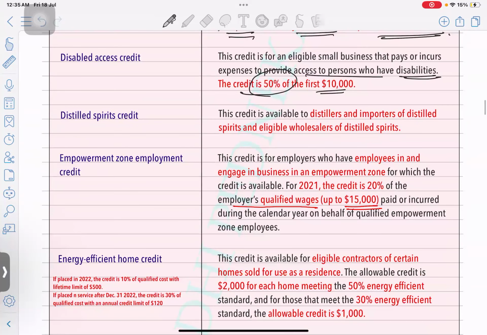Okay. Distilled spirits credit. So the credit is available to distillers and importers of distilled spirits and eligible wholesalers of distilled spirits. There's no limit given over here, but yes, from exam perspective, it's not that much important.